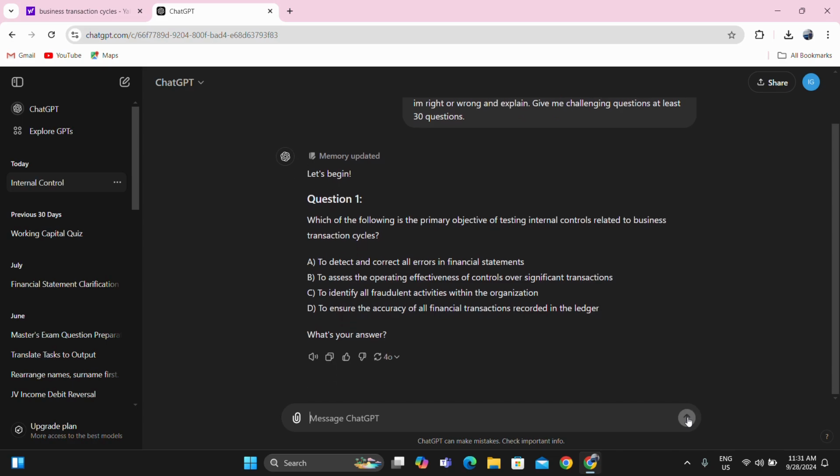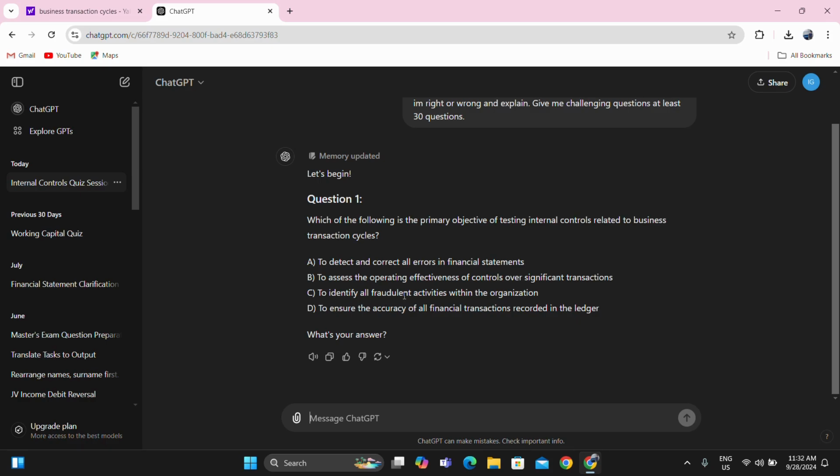Question 1. Which of the following is the primary objective of testing internal controls related to business transaction cycles? Number 1, to detect and correct all errors in the financial statements. You cannot detect or correct all errors even if you have almost perfect internal controls and transaction processing. To assess the operating effectiveness of controls over significant transactions, it could be letter B, but I'll have to read every choice.